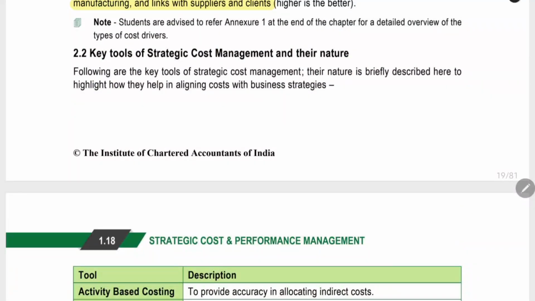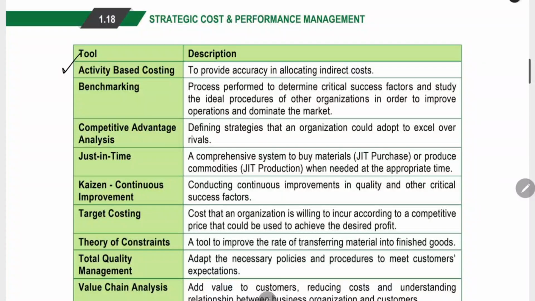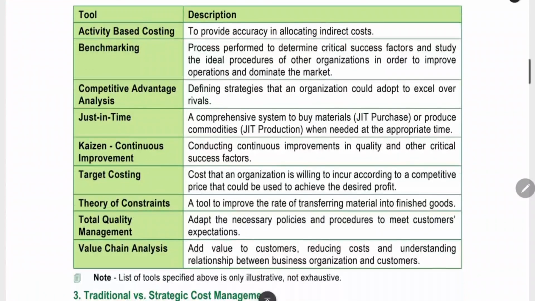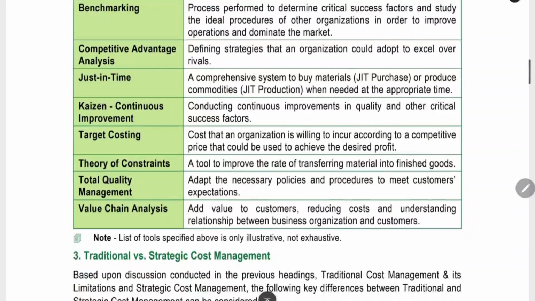Now we are going to see about the tools of strategic cost management. In strategic cost management, what are the tools that we have? Activity-based costing, as we already saw, we can allocate the cost based on the number of cost driver used, number of inspection, number of procedure, like that. And then benchmarking. We can use the standard costing and benchmarking and all for a strategic cost management. Competitive advantage analysis we can do. Just-in-time also we can implement. Kaizen we can implement. Target costing is another tool. Theory of constraints, total quality management, value chain analysis. These are all the different tools which we are using in the strategic cost management.